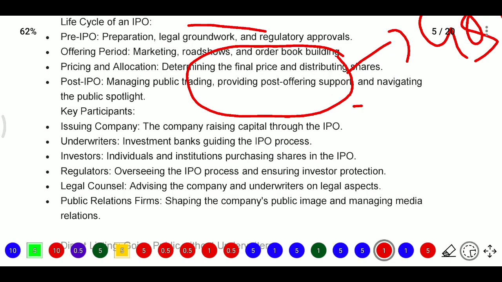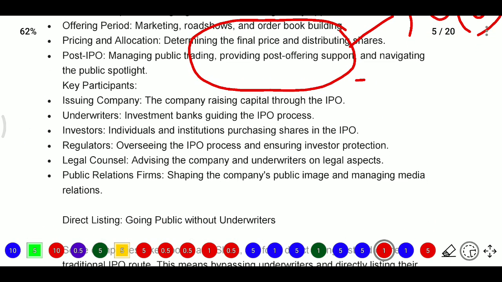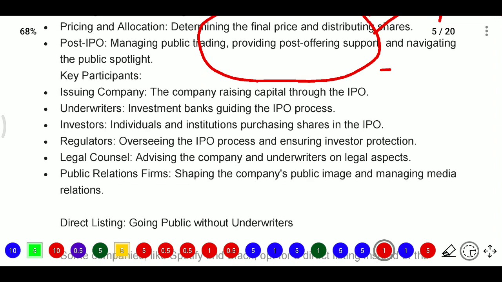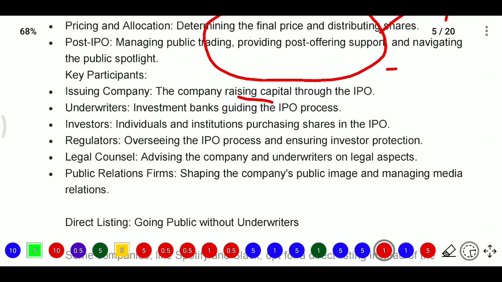Navigating the public spotlight. Who will be the key participants at the time of the primary market? First, the issuing company. The company raising capital through an IPO is the issuing company.